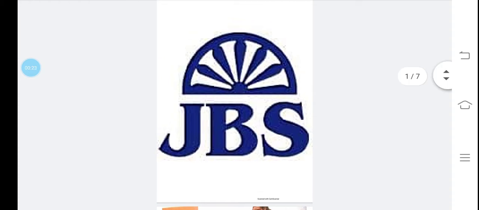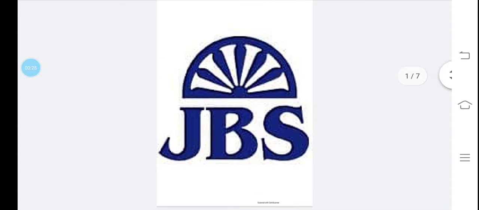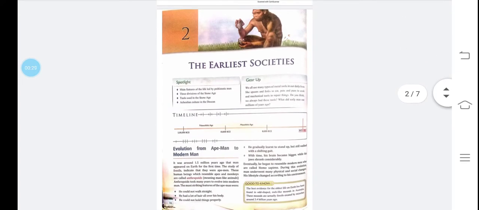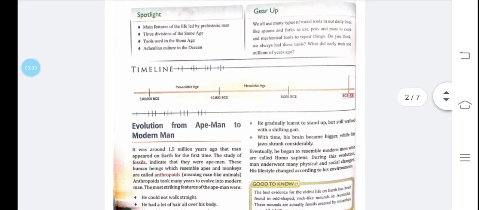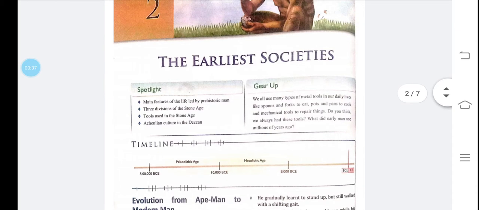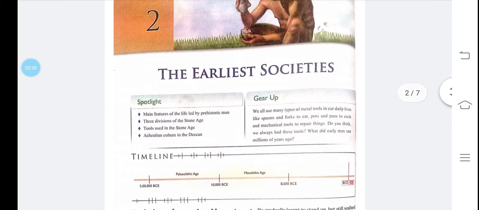So now let's begin with our second lesson, that is the earliest societies. In this lesson, we are going to study about the main features of the life led by a prehistoric man, three divisions of the Stone Age, tools used in the Stone Age, and the Acheulean culture in the Deccan.